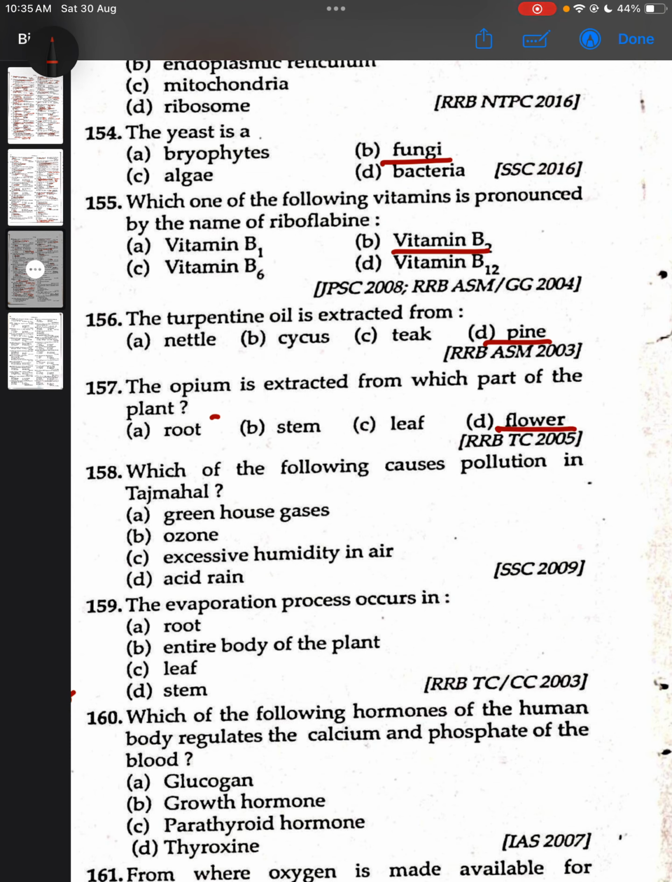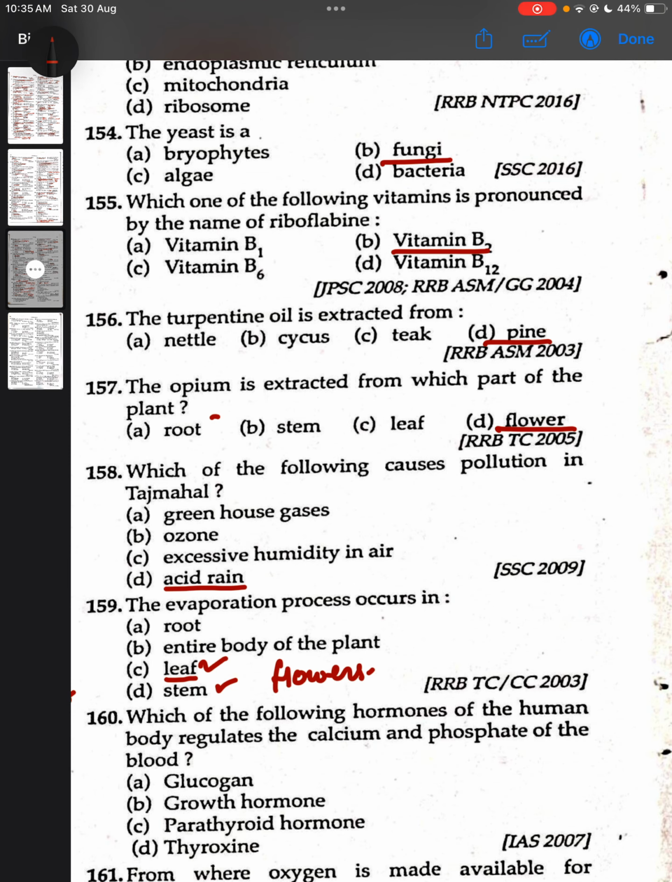Which of the following causes pollution in the Taj Mahal? Acid rain. The evaporation occurs from the leaf, but actually evaporation occurs from the aerial part of the plant, and the aerial part of the plant is the part of the plant which is above the ground, means leaf also, stem also, and flower also.